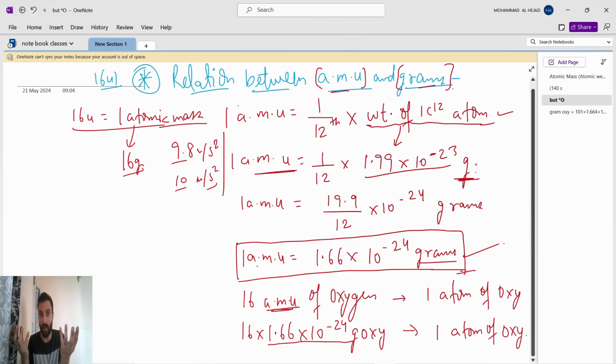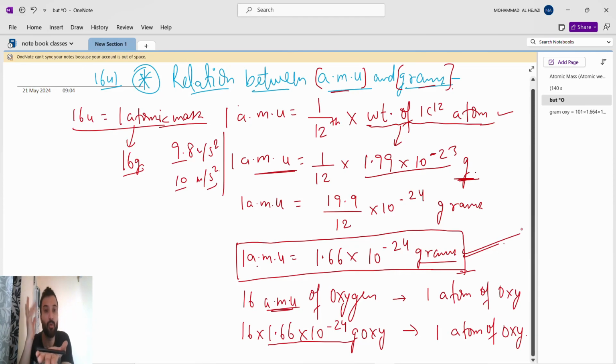Because we have to know why sometimes we write the atomic mass as 16 U, meaning 16 AMU, or sometimes we write the atomic mass of oxygen as 16 gram. So once we do all the calculation, we get 1 atomic mass unit is nothing but 1.66 into 10 to the power of minus 24 gram. You can see how small the value is. That's why AMU and gram are treated as similar, because of 10 to the power of minus 24. It is really very small.